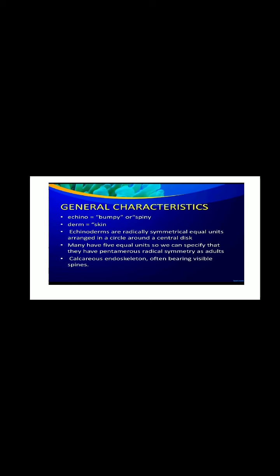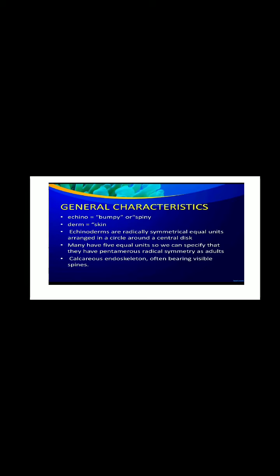So we can specify that they have pentamerous radial symmetry as adults. In the adult stage, it has got radial symmetry. Penta denotes what? 5. Pentamerous radial symmetry in the adult stage. In the young stage, it shows bilateral symmetry. When it grows as an adult, it shows radial symmetry. Radial symmetry, of course, you know, is equal units arranged in a circle around a central disc.